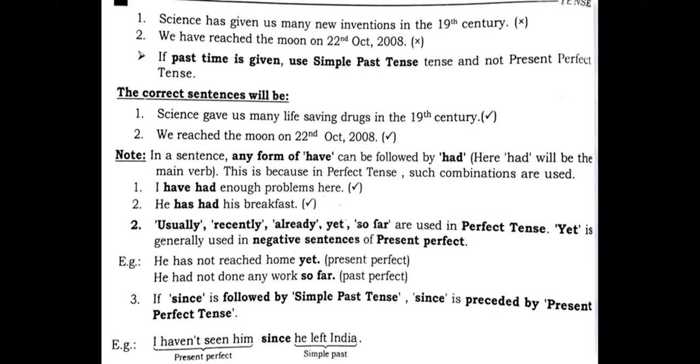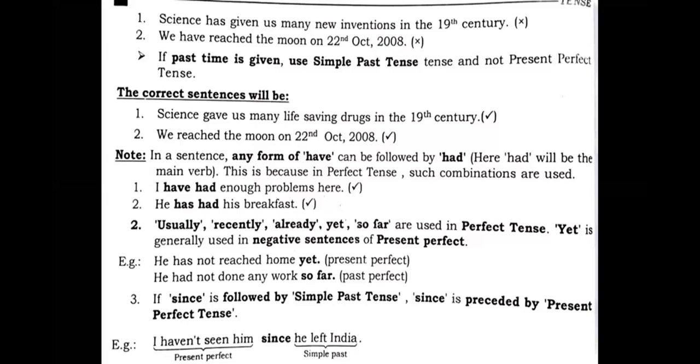I told you people these are the confusing pairs. Like present perfect is a confusing pair with the past indefinite. So you see this example is given now in the present perfect, but this example should be in past. Why is it? Because past time is given. See the next example also: we have reached the moon on 22nd October 2008. That is also the past. So students, what do we need to do? We need to understand when the past time is given, the sentence will go in the past tense.